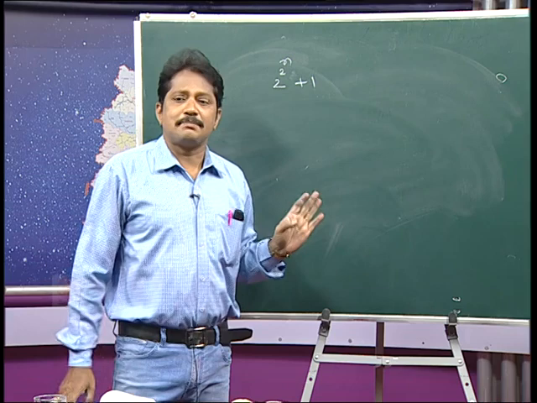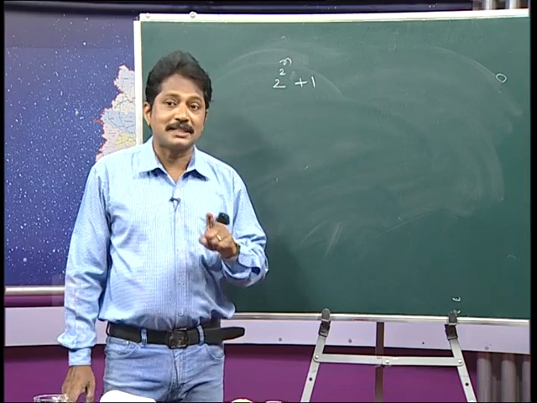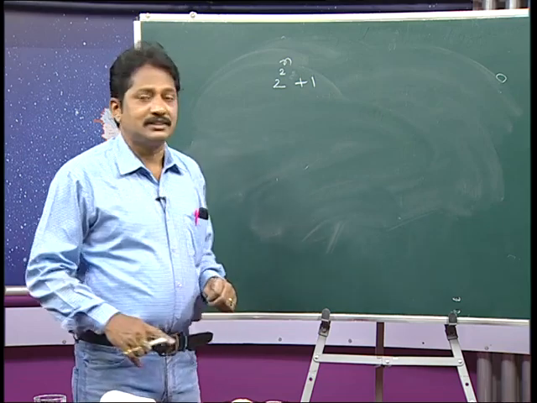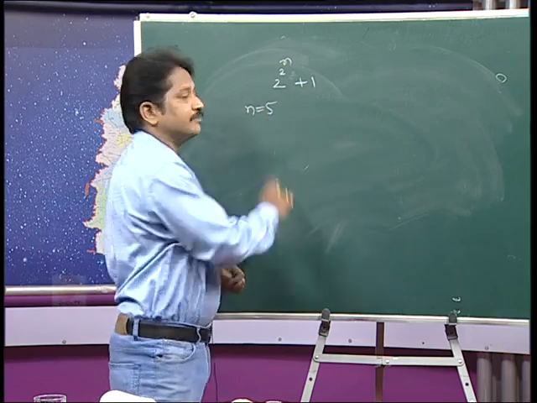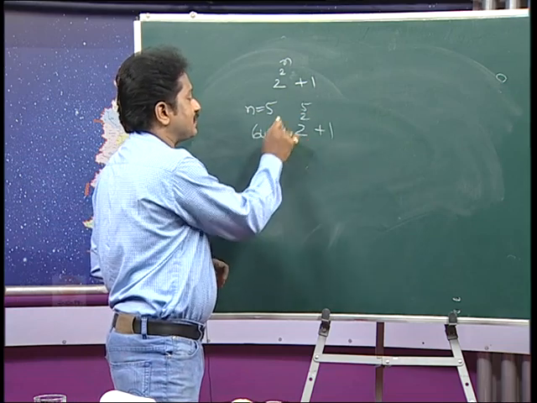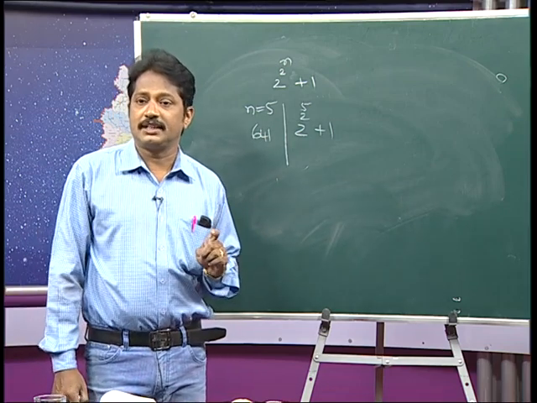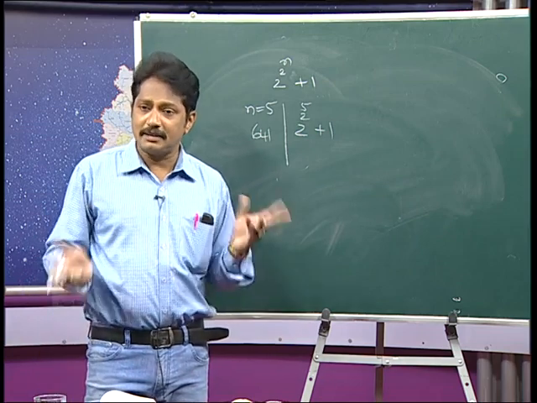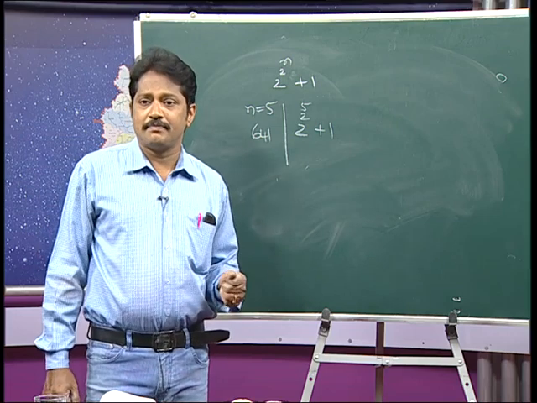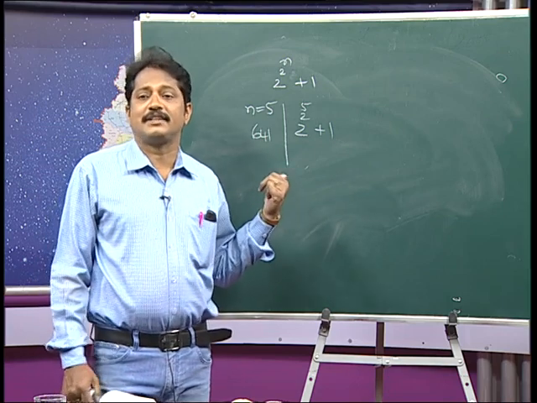Everyone believed that it is a prime number, correct, but Euler did not believe, because he is a mathematician. He tried it, and finally found that for n equal to 5, 2 to the power of 2 to the power of 5 plus 1 is divisible by 641, meaning 641 is one of its factors. Clear? What is a prime number? A number that has exactly 2 factors, the number itself and 1, is called a prime number. But here 2 power 5 plus 1 has one more factor, which is 641.